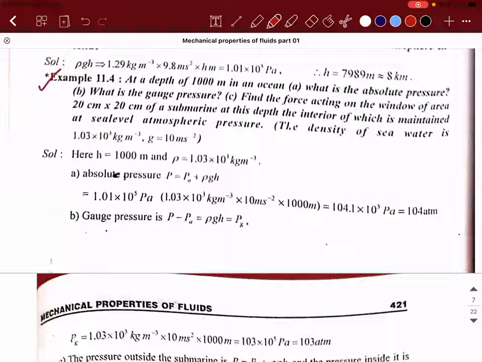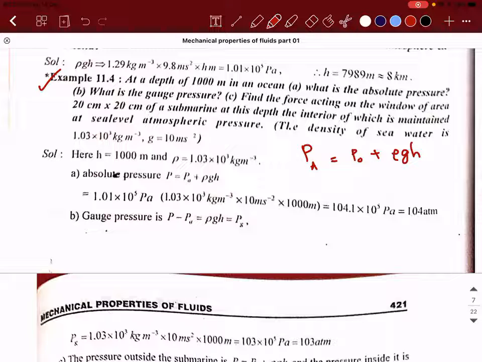Now listen. Example 11.4. Tell me how to do. Read the question. At a depth of 1000 meter in ocean, what is the absolute pressure? So what do you mean by absolute pressure? Pressure at that point. So can I say pressure at the point, let me call it as A, will be the pressure exerted by the atmosphere plus the pressure exerted by the liquid on itself due to depth. That is rho gh.